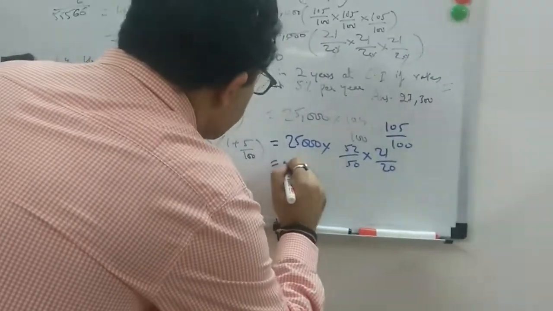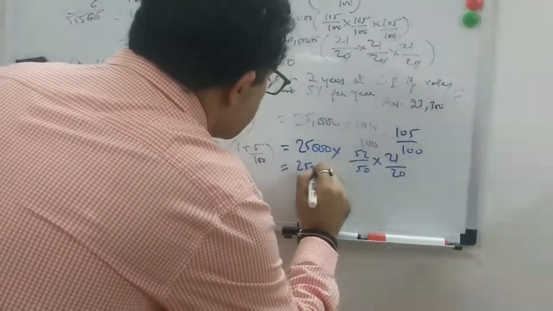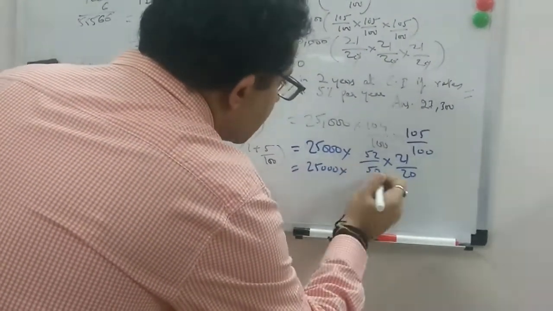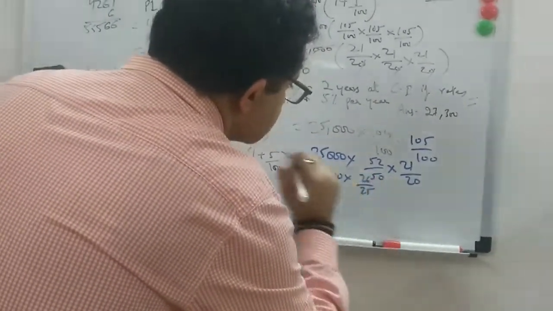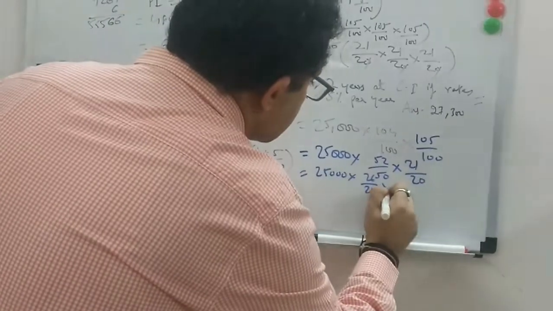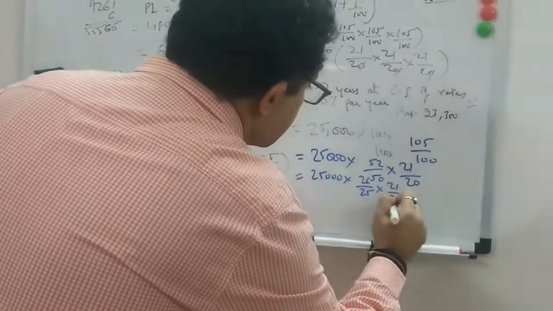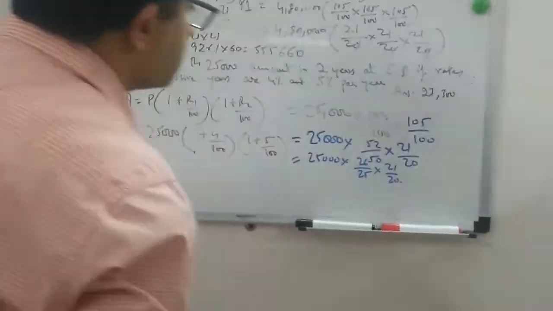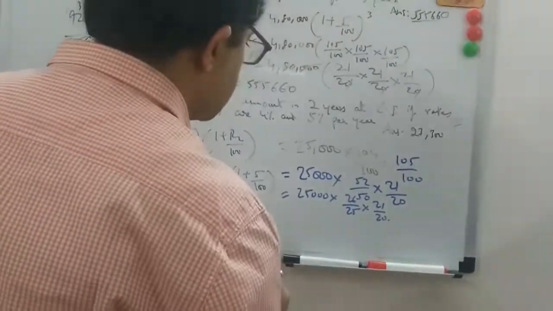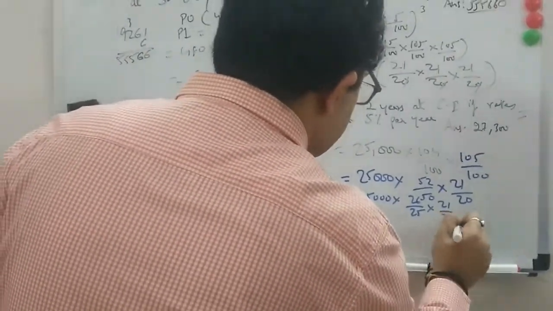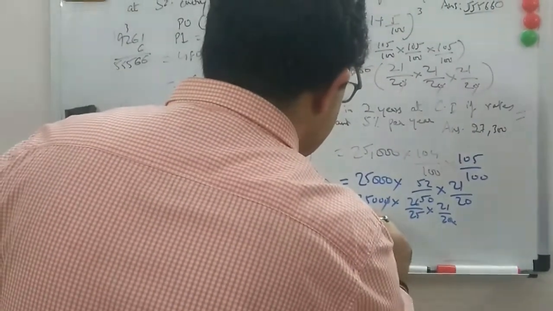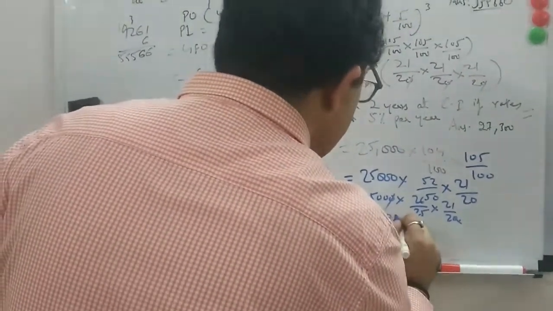This can be further written as 25,000 into, again by 2 is 25, this is 26 into 21 by 20. This is 2,500 into